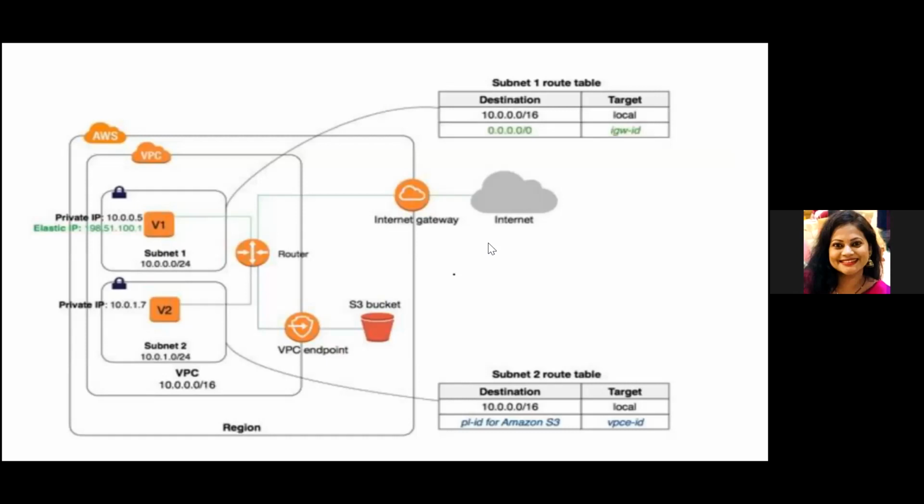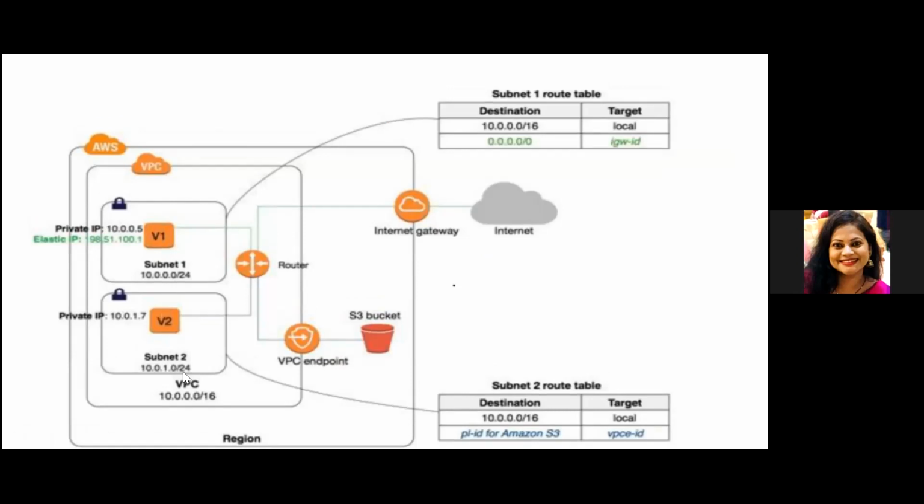So this is how the architecture looks like. This is your account, under that you will create a VPC. Okay, and you'll create two subnets. One is your private. In fact, here we can do it both private, it's not required. Okay, so the only difference you see with VPC endpoint is in a route table, you'll see an association like this. So any instance in your VPC, if they want to connect to S3, they'll do it through this endpoint which we have created.